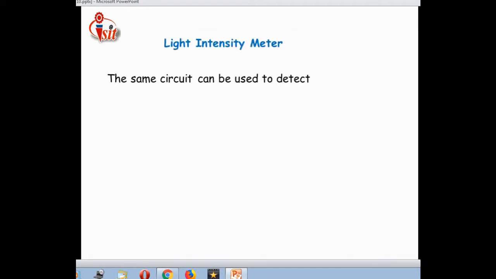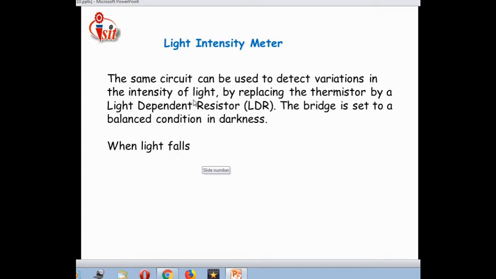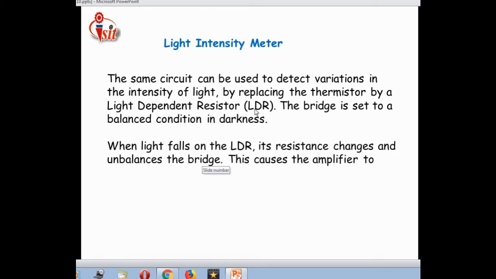Another example related to the instrumentation amplifier is that the same circuit can be used to detect the variation in the intensity of light. The circuit introduced with the instrumentation amplifier is again used for the detection of light intensity, using an LDR, a light dependent resistor. The bridge is balanced in darkness. When light falls on the LDR, its resistance changes and unbalances the bridge. This causes the amplifier to produce a finite output, which in turn drives the meter.